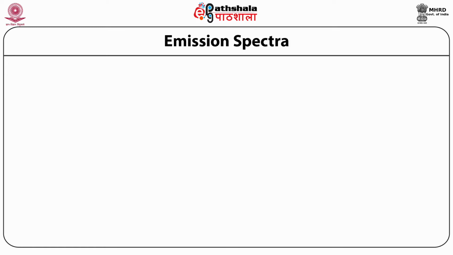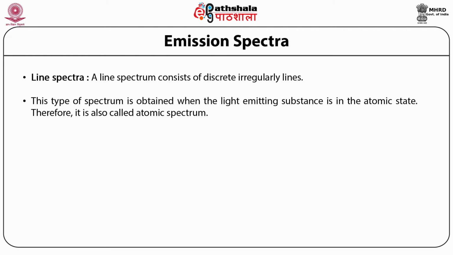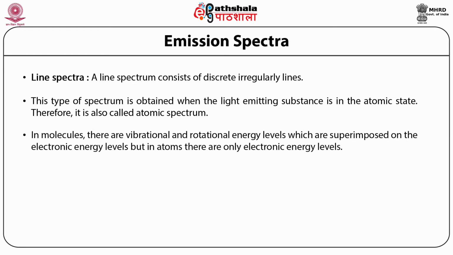The next one is the line spectra. A line spectrum consists of discrete, irregular lines. This type of spectrum is obtained when the light-emitting substance is in the atomic state. Therefore, it is also called atomic spectrum. In molecules, there are vibrational and rotational energy levels superimposed on the electronic energy levels, but in atoms there are only electronic energy levels.